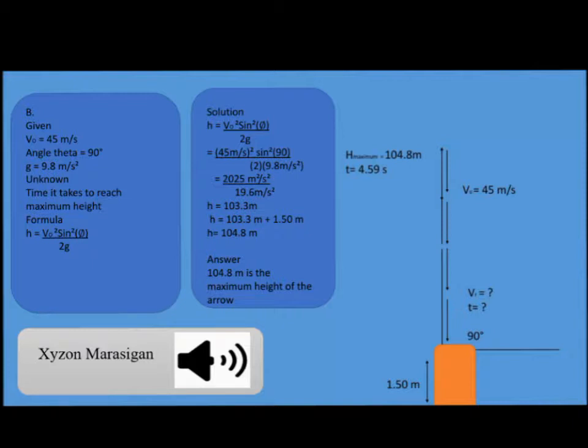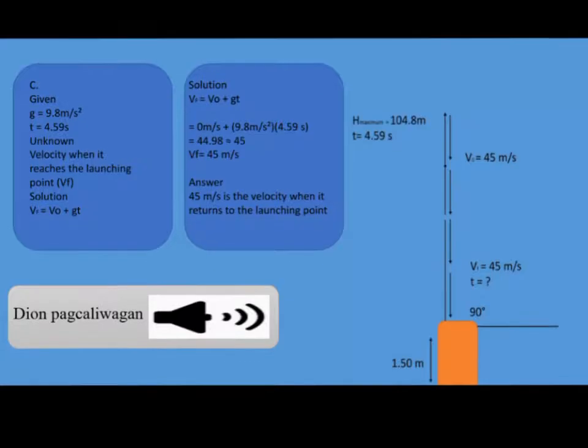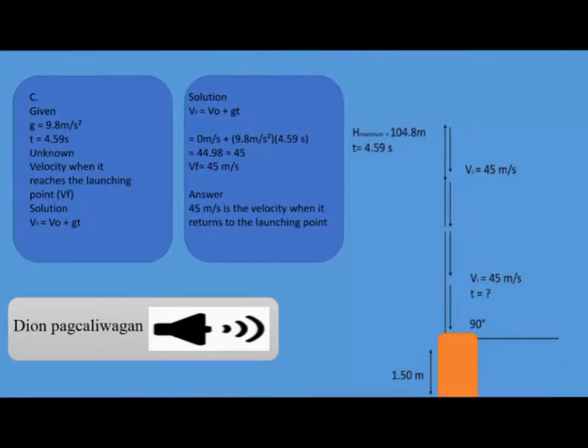Adding 1.50 meters to 103.3 meters would equal 104.80 meters. As such, the maximum height the arrow reaches is 104.8 meters. Problem number 4, question letter C.